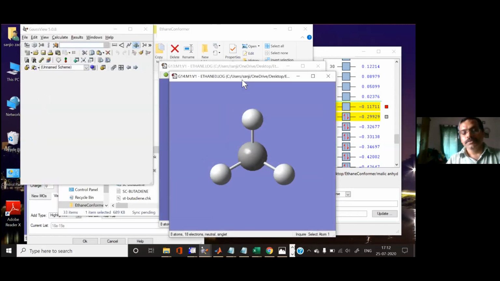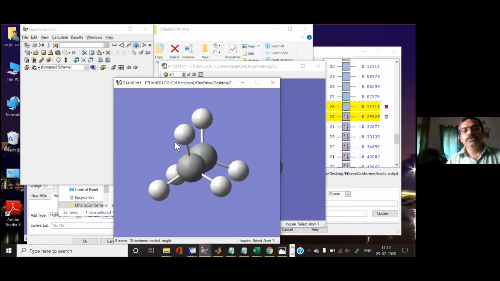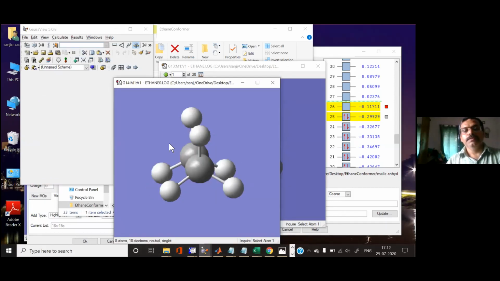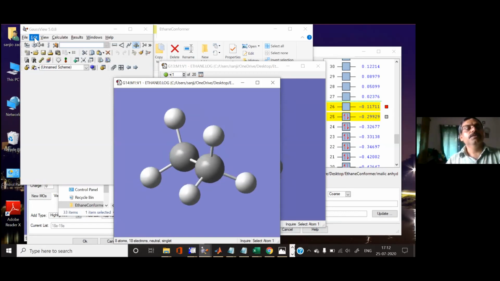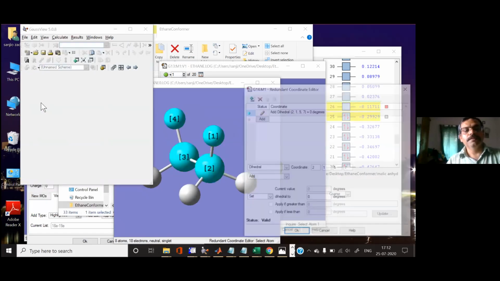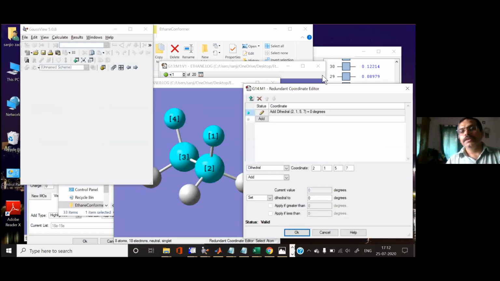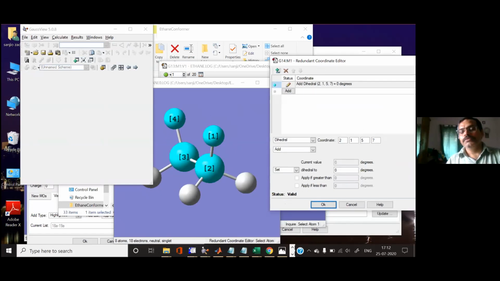Let's say you have this file and you want to study this molecule with the conformation of 10 degrees. You have to go to the redundant coordinate, where you fix this dihedral angle.